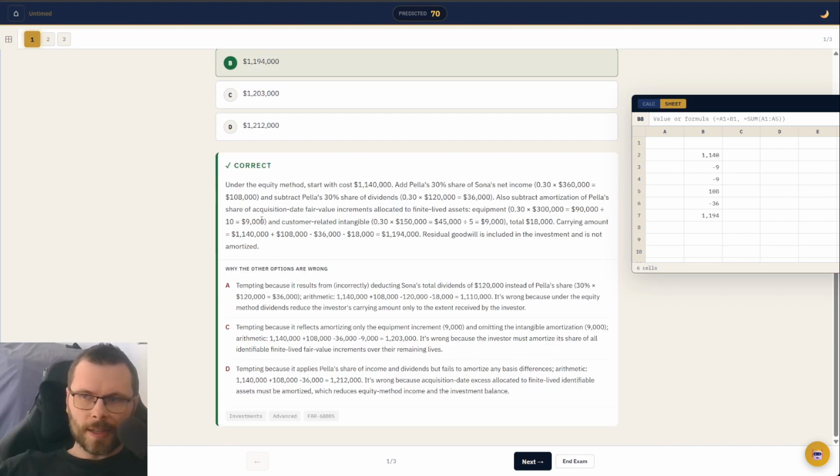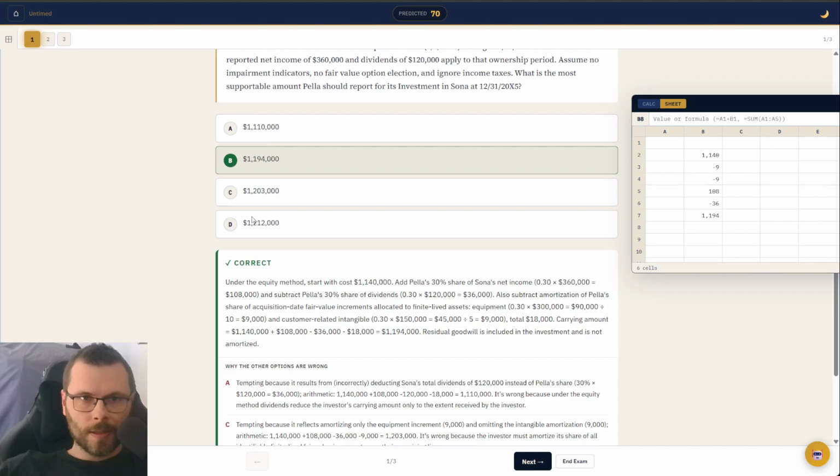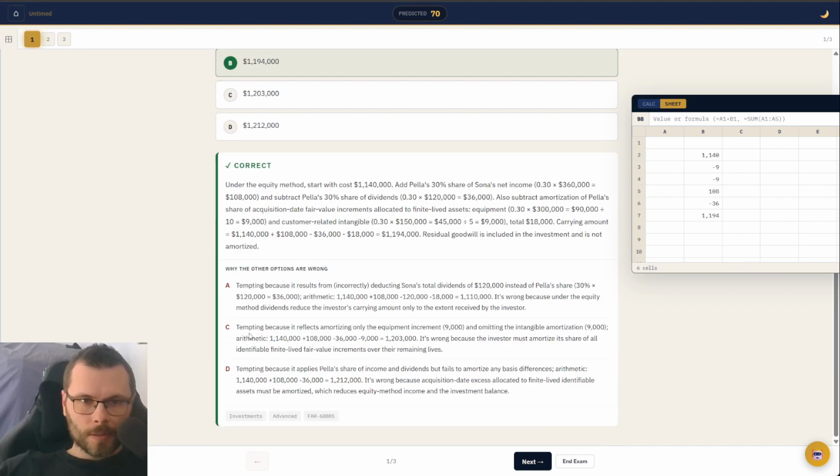But it's important: read why the other ones were wrong. A, tempting because it results in total dividends instead of 30%. So you didn't take the pro rata on dividends, and that's how you ended up getting A. C, probably the same thing. Amortizing 9,000, omitting intangibles of 9,000. Okay. Yeah, so you just didn't correctly apply their pro rata on the items that need to be adjusted based on the percentage that they bought. That's the equity method.